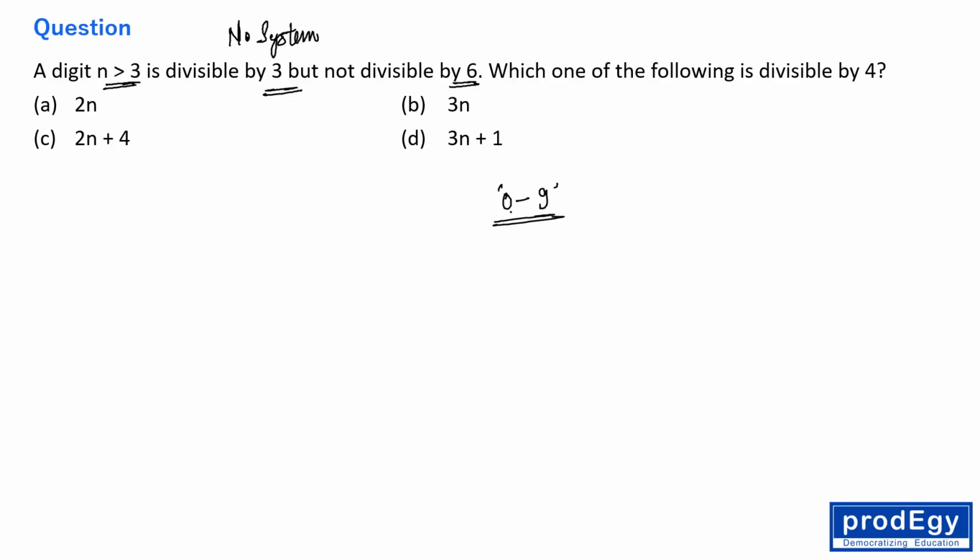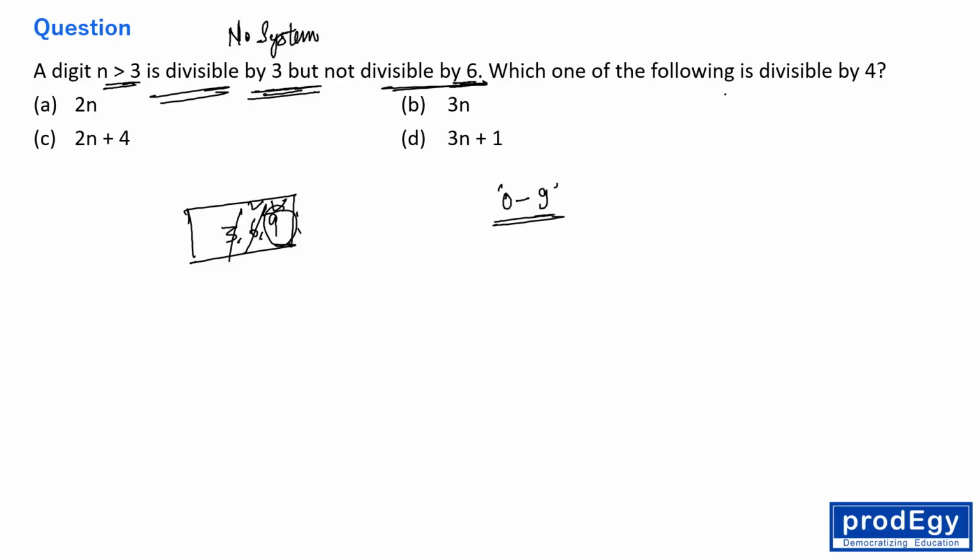So a digit greater than 3 which is divisible by 3. So the digits divisible by 3 are what? 3, 6, 9, right? But the question is saying digit greater than 3. So it means 3 is not there. Greater than 3 means only 6 and only 9. Divisible by 3 but not by 6. So 6 is also gone, right? Now we are left with only 9. So only 9 is fulfilling this condition, right?